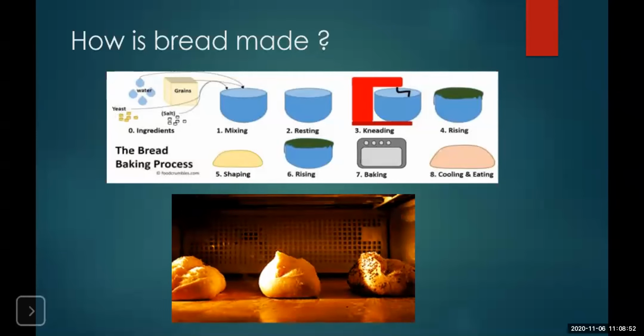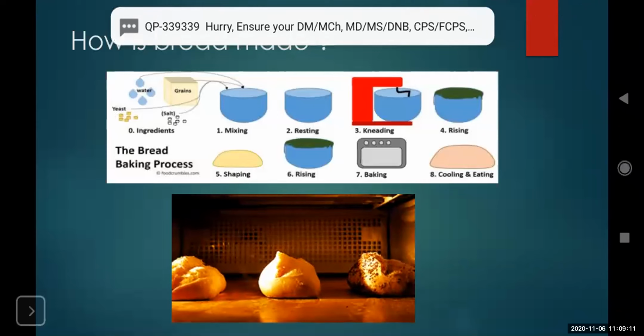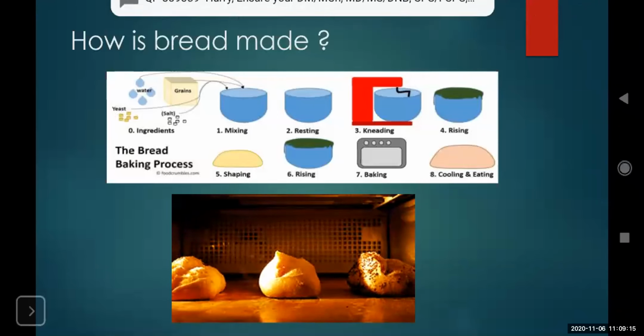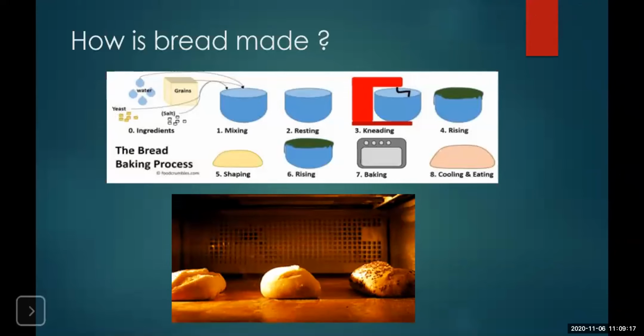Okay. Now why does this bread fluff up? It is because of the carbon dioxide that is produced by the yeast when it is kept for rising. The carbon dioxide gets trapped in this flour, because of which you get that fluffy structure to your cakes or breads.